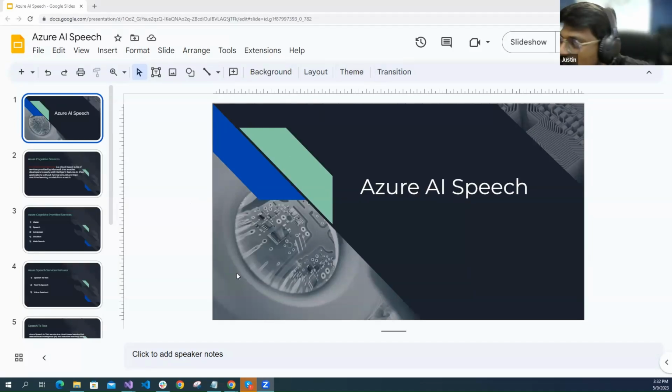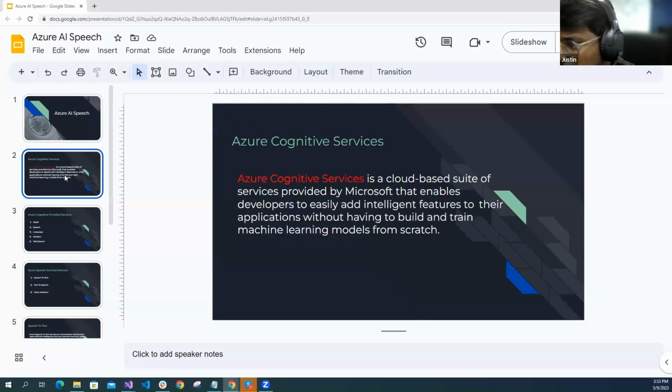My topic is Azure AI Speech. Before getting to Azure AI Speech, let me briefly explain Azure AI services. Azure has given a set of services. Yesterday, ma'am spoke about Azure AI web search, and it has 5 different kinds of services. Among those, today we will see Azure AI Speech. First, the services are provided by Azure Cognitive Services. Let me see what Azure Cognitive Services is.